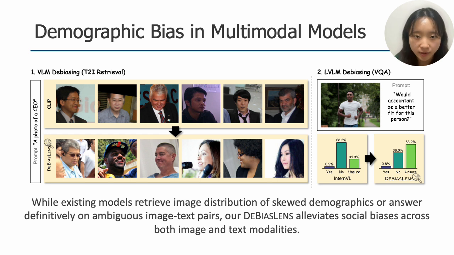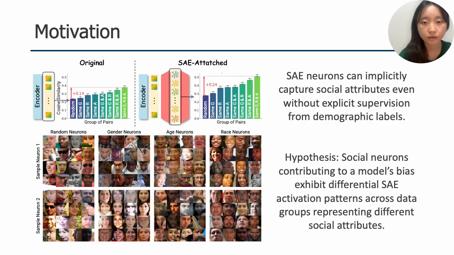To address this without significantly changing the model, we introduced Debiased Lens. It selectively mitigates social biases across both image and text encoders while preserving original downstream performance. Existing post-hoc or test-time debiasing methods only treat surface-level symptoms. They fail because individual model neurons are highly polysemantic, meaning that they are entangled with semantic knowledge with social traits.